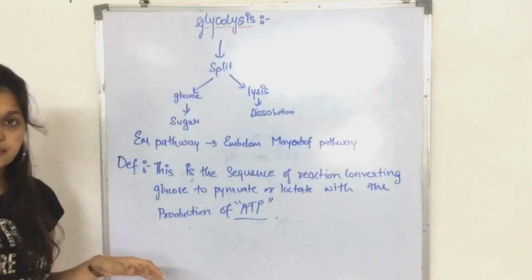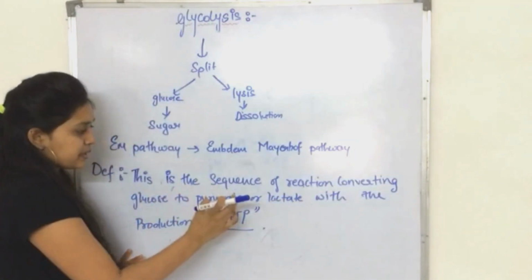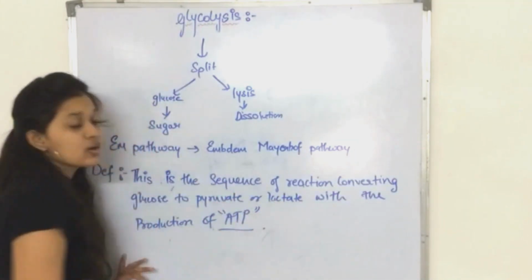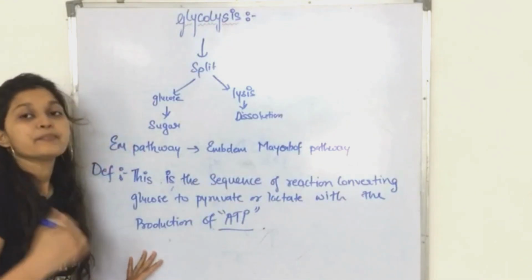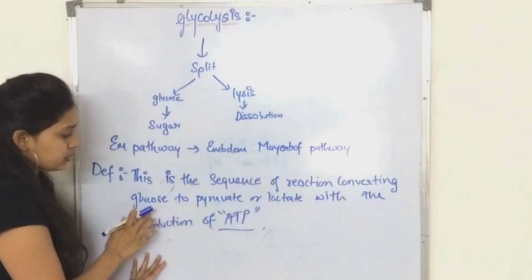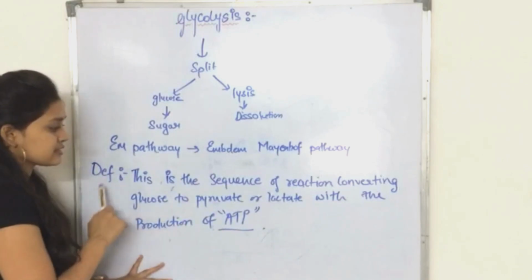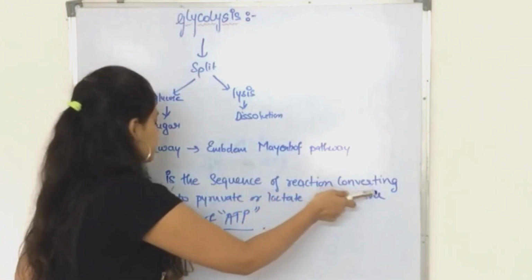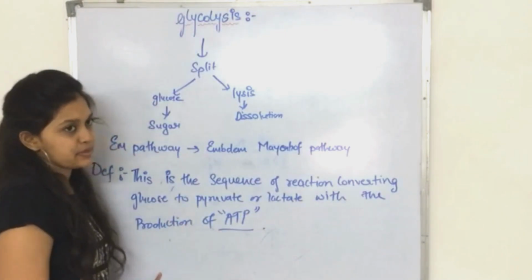Now it is a very simple reaction, which means that glucose will be converted into pyruvate or lactate in a sequence with production of ATP. ATP will be produced in this whole reaction when glucose is converted into pyruvate or lactate. So it is a very simple reaction. It is defined as the sequence of reaction converting glucose to pyruvate or lactate with the production of ATP.